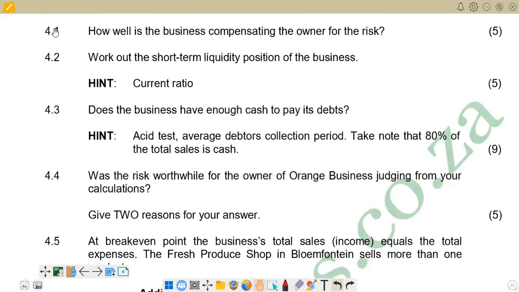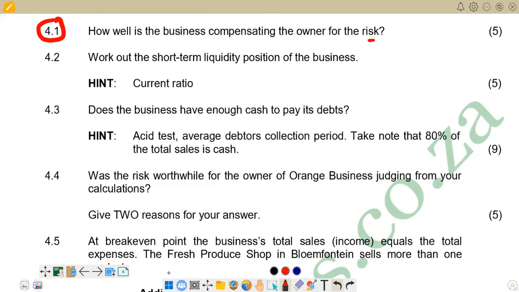On the first question, we have this one, which is going to be our first question, 4.1. It reads, how well is the business compensating the owner for the risk? So the risk that is being asked here is the risk of operating that business, the risk that the owner has taken of operating a business.